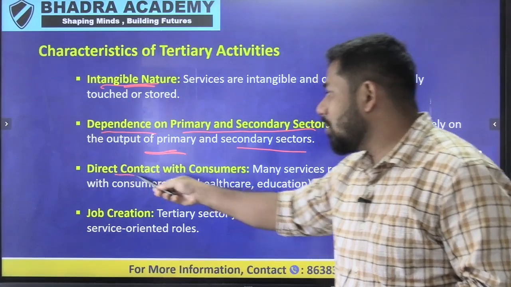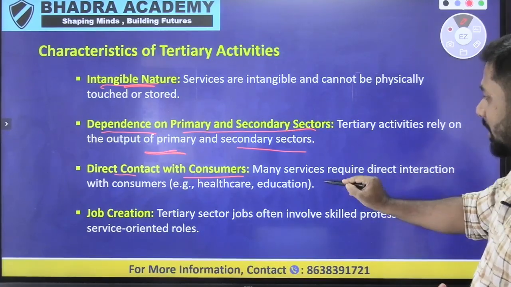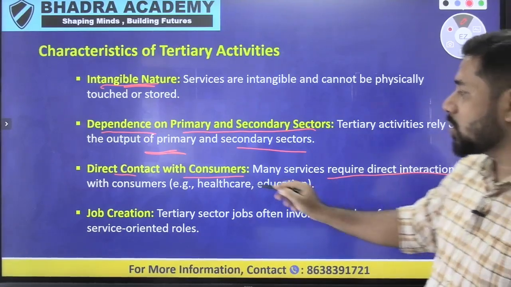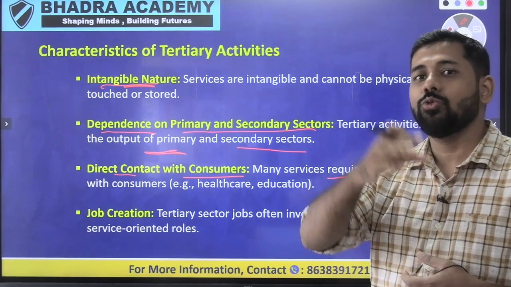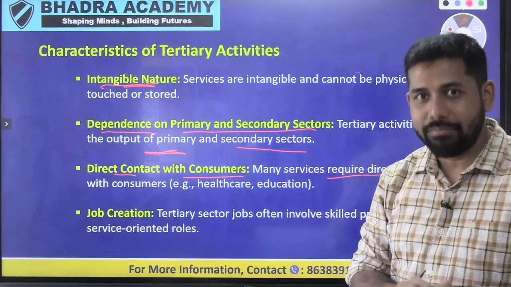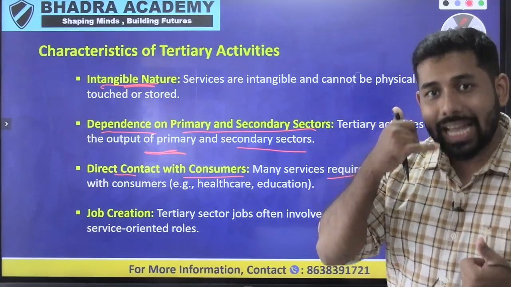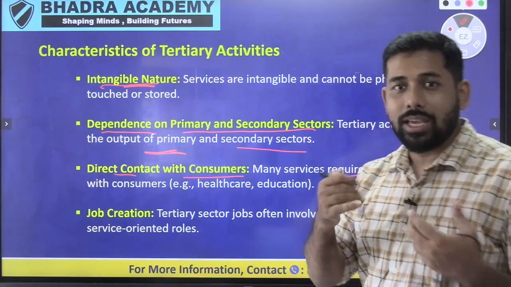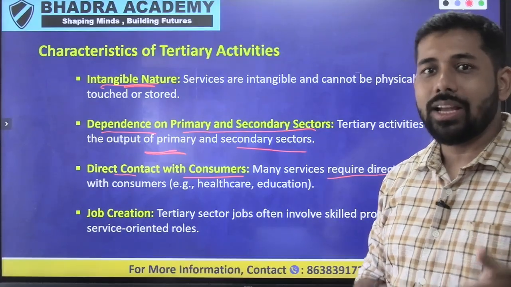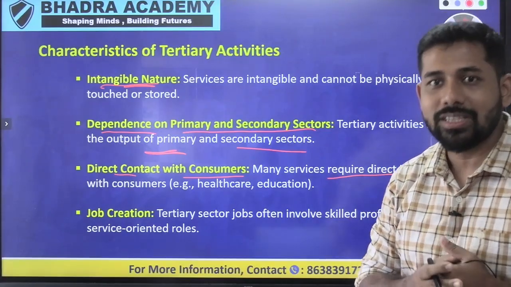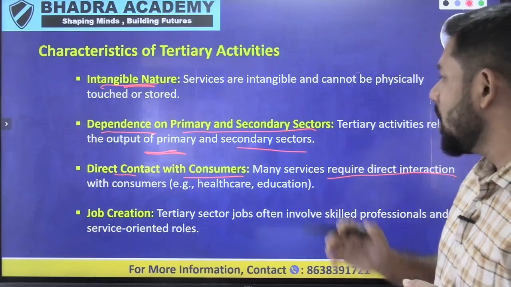Next, direct contact with consumers. Many services require direct interaction with consumers, for example the education sector. Say you want to take admission in Bhadra Academy for your preparation. You will call them and ask what services they provide, check the market, and on that basis you will take admission.